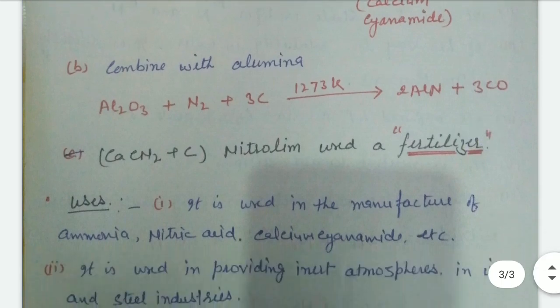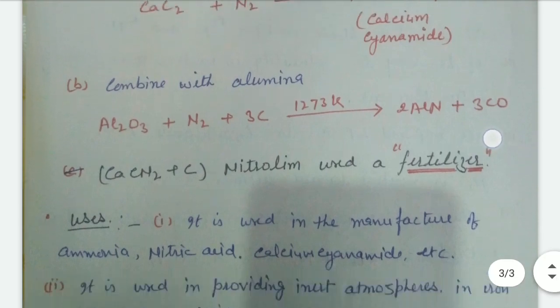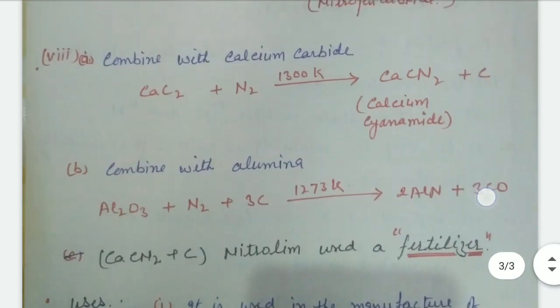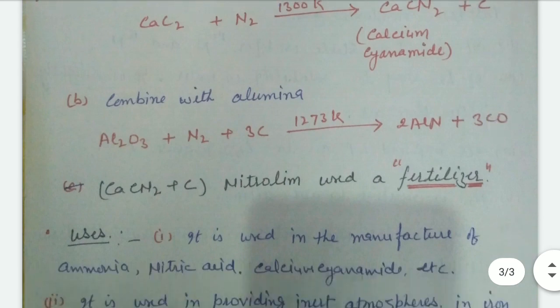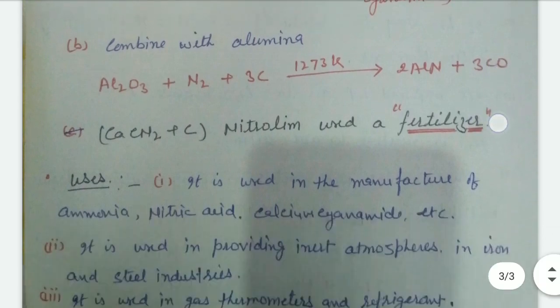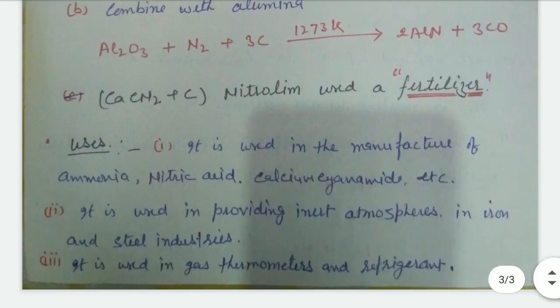Calcium cyanamide is used in fertilizers. It is an important point. What is the use of calcium cyanamide? Calcium cyanamide is used as a fertilizer. These are the uses of dinitrogen, right? Next we are going to our next topic.